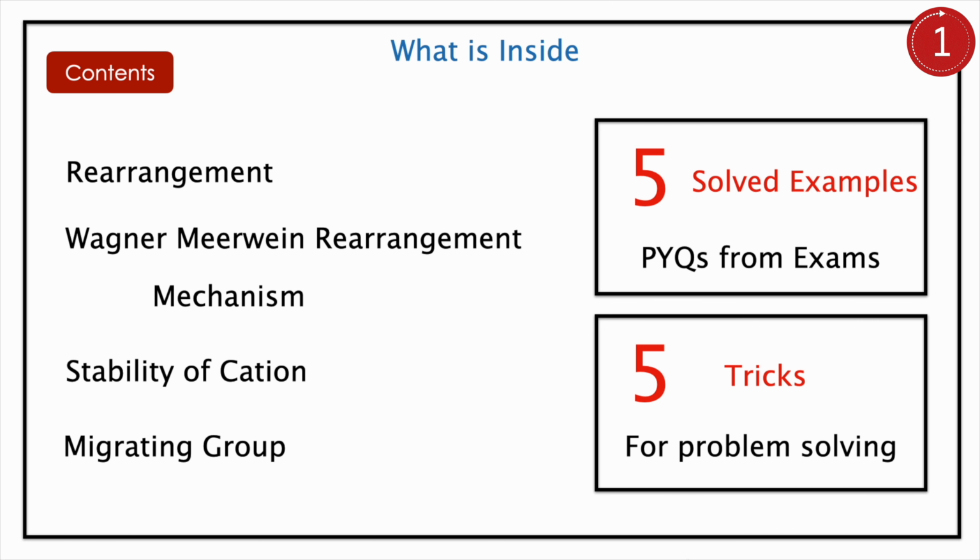What is inside this video? First, we will see what is rearrangement. Then, Wagner-Meerwein rearrangement with mechanism, stability of cation, and migrating group and its priority, mostly migrating ability. The most important thing is we are going to solve 5 important problems from various examinations and 5 tricks for solving the problems.